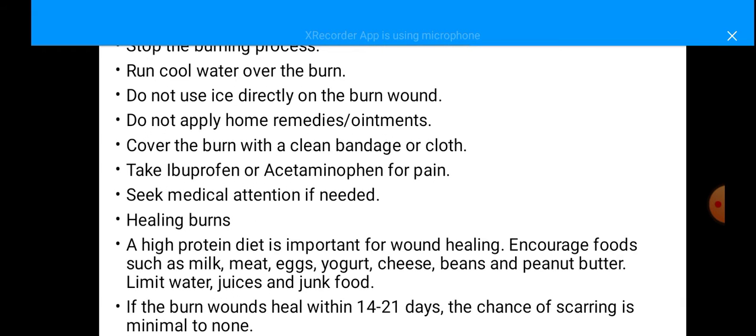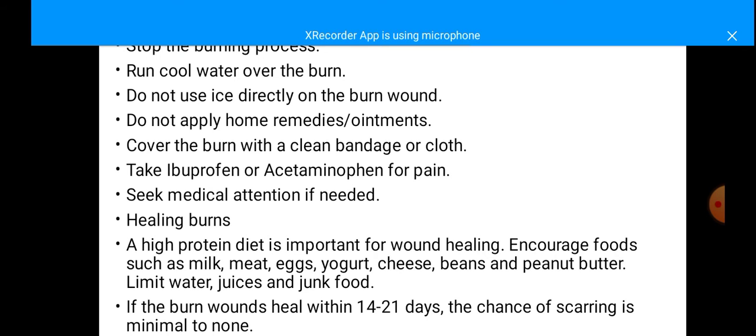And stop the burning process. Run cool water. The priority is first stop the burning process. Run cool water over the burn. Do not use ice directly on the burnt wound. Do not apply home remedies or ointments. Cover the burn with the clean bandage or cloth. Take ibuprofen or acetaminophen for pain and seek medical attention if needed.